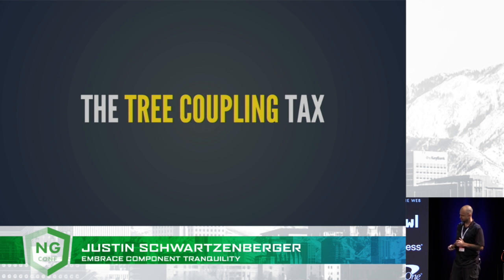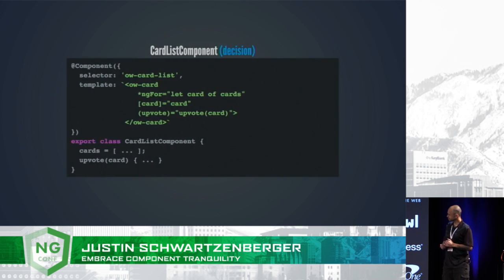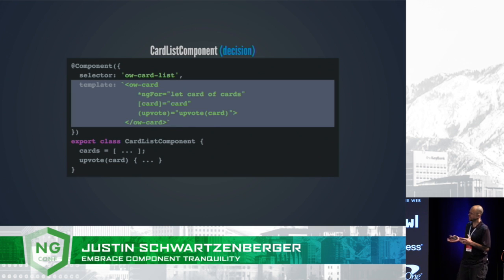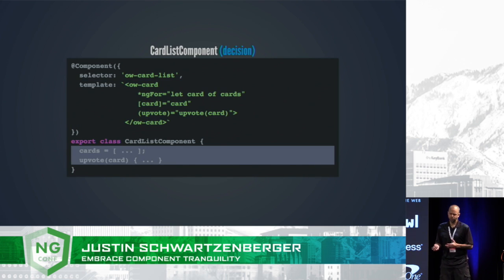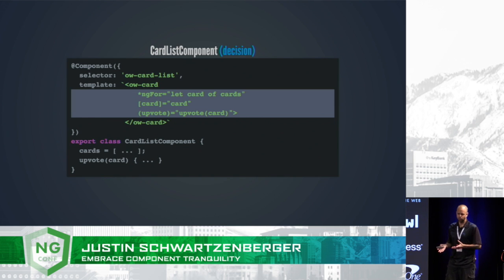So let's take our scenario from earlier with the player cards, right? We've got this decision component that's going to handle loading the list of cards. And we've got this presentation component that's going to handle displaying the card data. And this works out pretty well because in this decision component, we can have a property for the cards, and we can have a method in there to upvote a card. And then in the template, we can ng-for over the list of cards, pass the card down to the presentation component via the input, and then use the output to wire up to our upvote action.